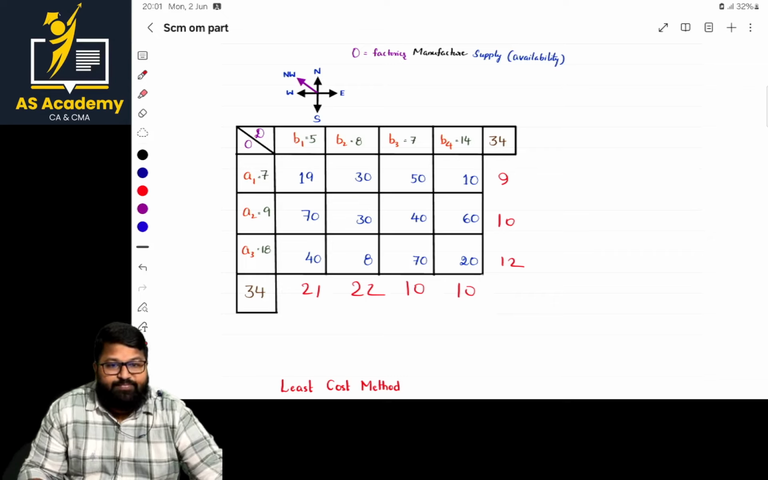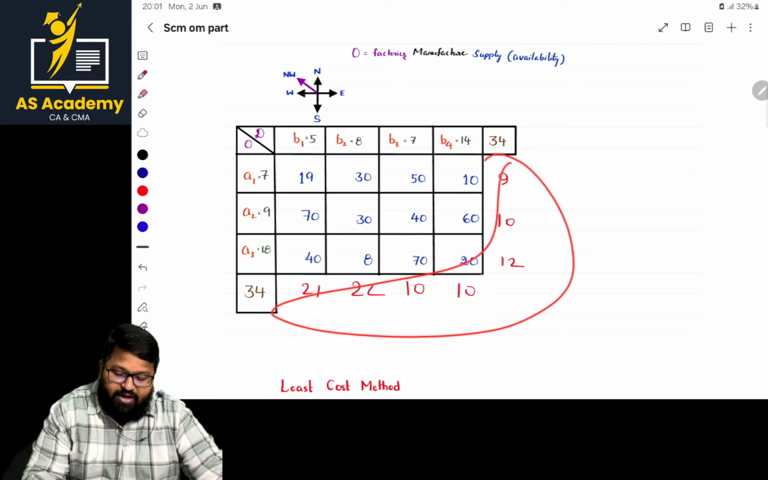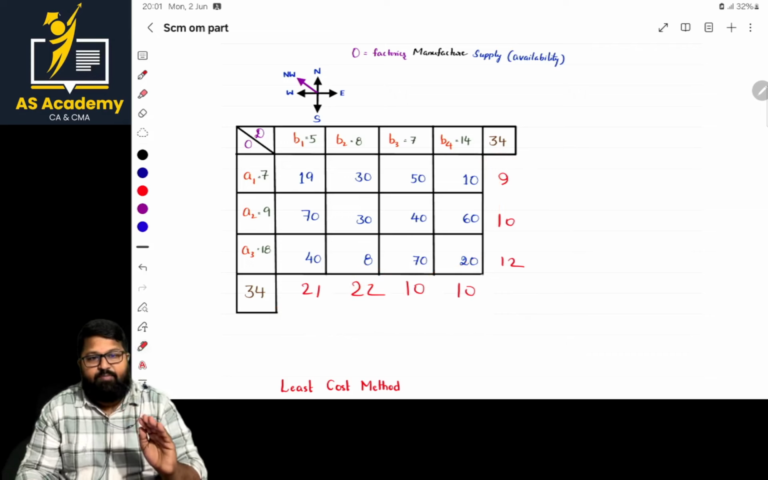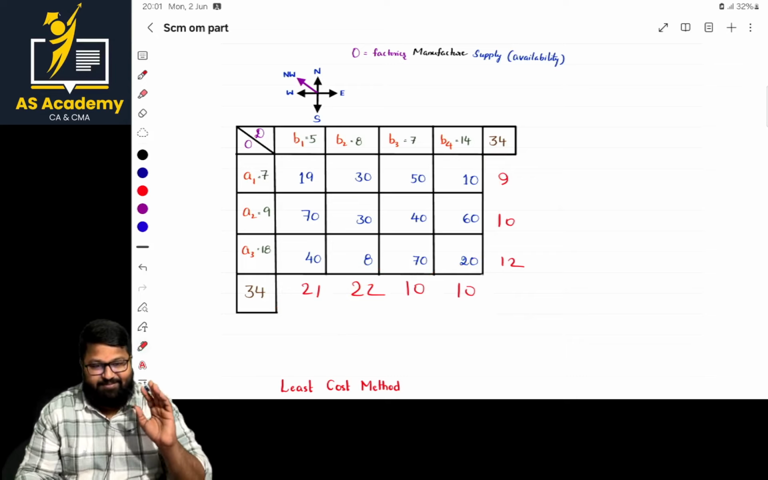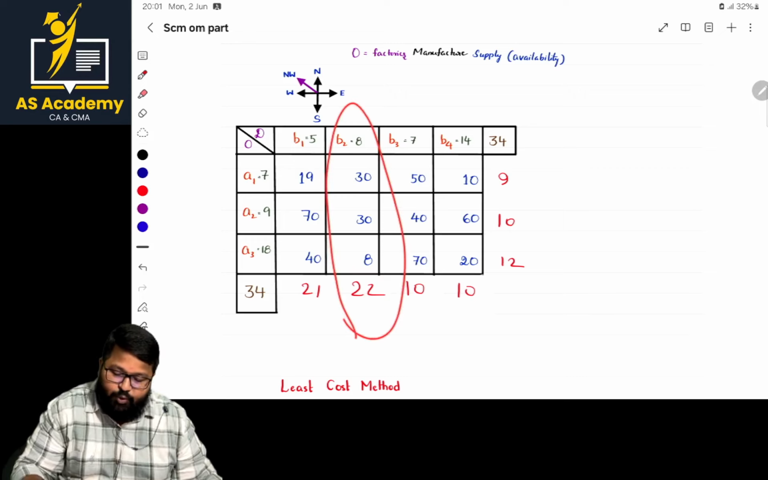Which method are we at? VAM. Sir, the penalties calculation is done. What is the next thing? When the penalties calculation is done, we have to identify the highest penalty. If there is only one highest penalty, we are very happy. We can make the process. What is the process? I am identifying the highest penalty. Sir, it is in which column? It is in B2.